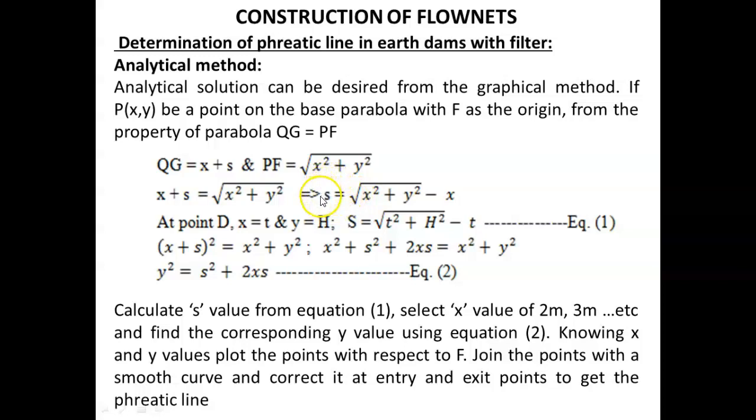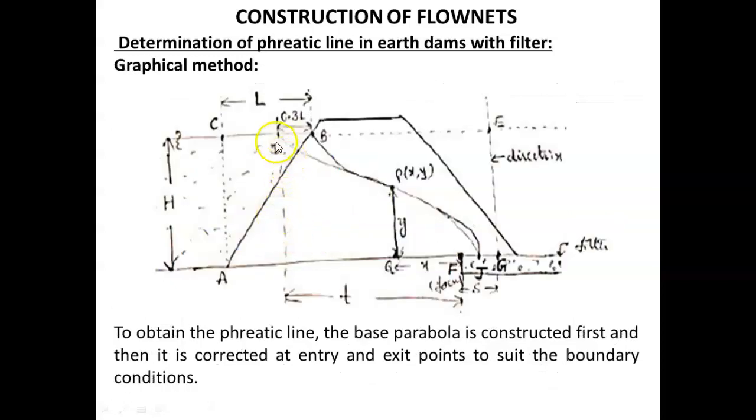Then at point D, x equal to t and y equal to h. At point D, if you take the coordinates with respect to the same point, the focus, then it is represented as t and h. Anyway, the total head is h. So we can take the coordinates as t and h.